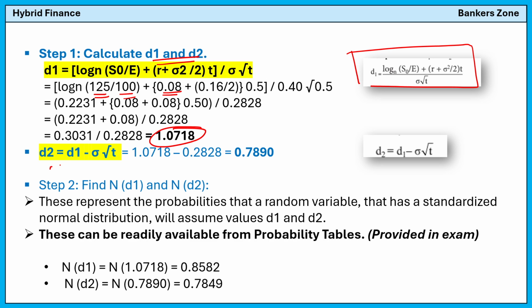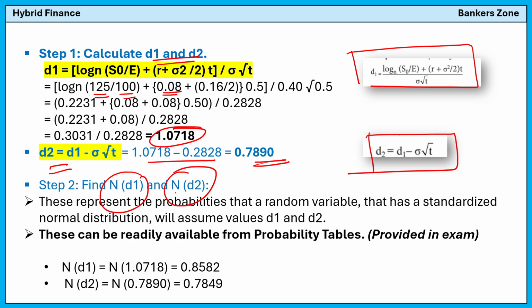How to find d2? d2 is nothing but d1 minus sigma root t. Put the values and you will get d2. Then you have to find N(d1) and N(d2). This is the probability you have to use. You have to use the table, or they will provide you the values in the exam directly. Simply find the values from the normal distribution probability table for d1 and d2.